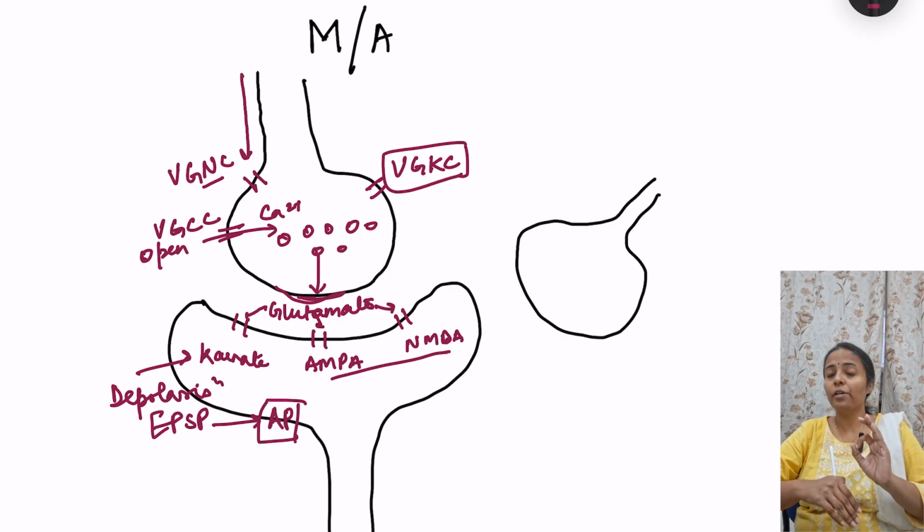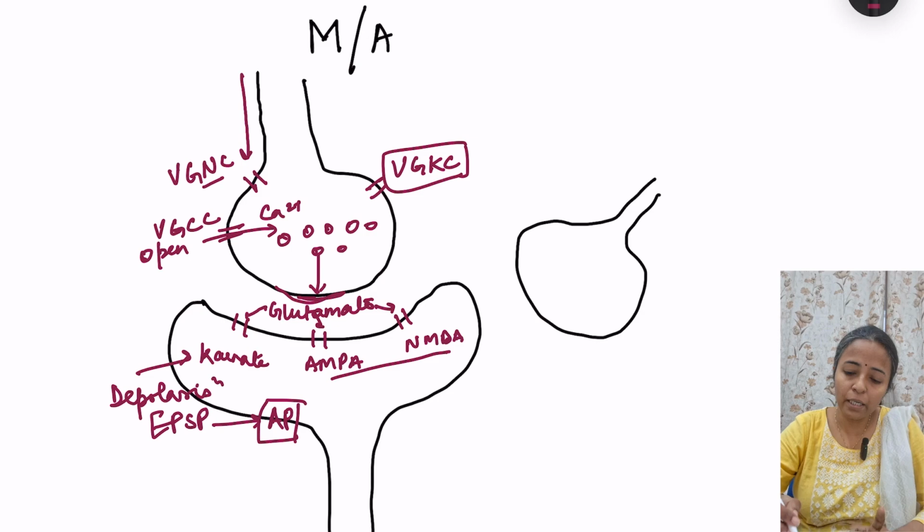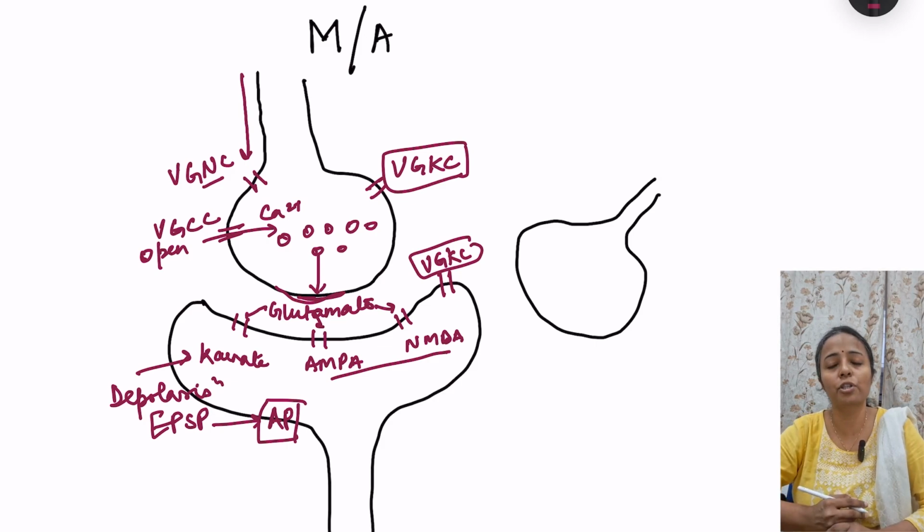So that also we will remember, because there are anti-epileptic drugs which act here also. So when voltage gated potassium channels open, there is repolarization. Similarly, these voltage gated potassium channels are here as well. They are everywhere, because here also action potential or depolarization is occurring. So there are also voltage gated potassium channels.